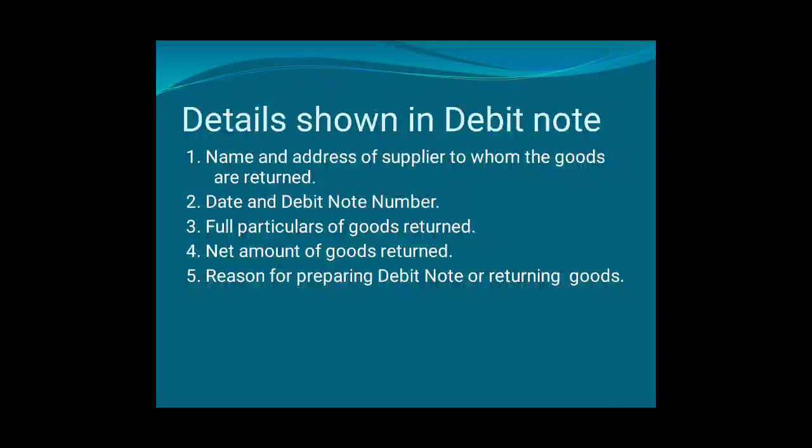Whatever goods you are returning to them, the details of those goods will be mentioned in the debit note. The fourth one, net amount of goods returned. First we will give detail, and then we will also write the net amount, the amount of goods which we are returning. And the fifth one, the reasons for preparing debit note or returning goods.